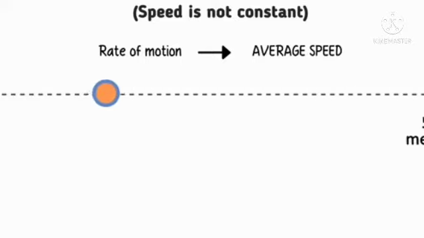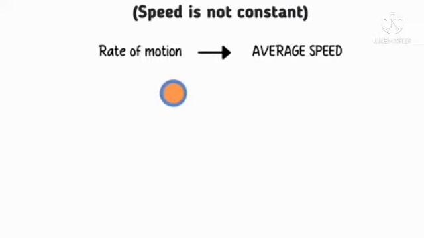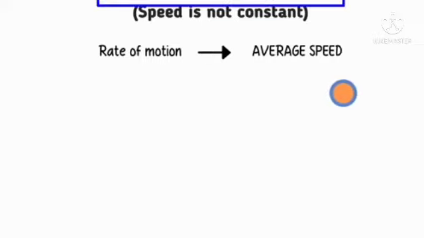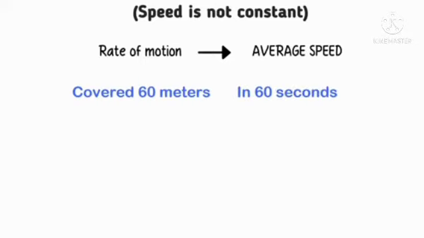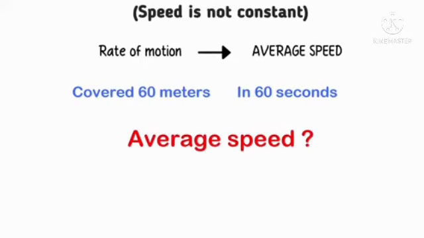A body moving from position A to B, that distance is 60 meters. Here the body does not have constant speed, and there is no fixed time taken. It covered 60 meters in 60 seconds. What is the average speed?